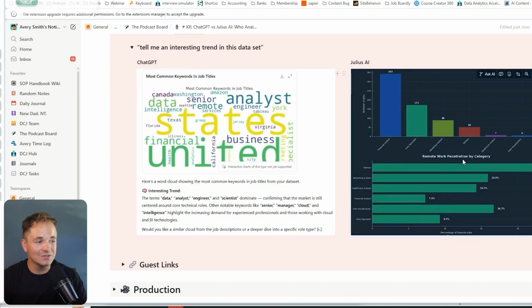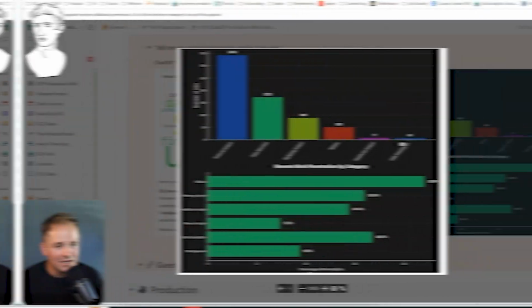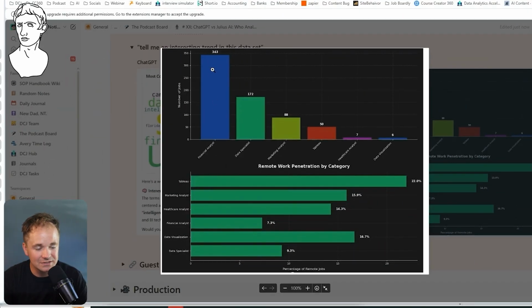When I originally asked Julius AI, this is what it created for me. It showed me that most of the job titles inside of this data set were financial analyst and then data specialist and then marketing analyst, so on and so forth. And then it showed me, out of these different categories like Tableau and data specialist and data visualization, what percent of those jobs are remote.